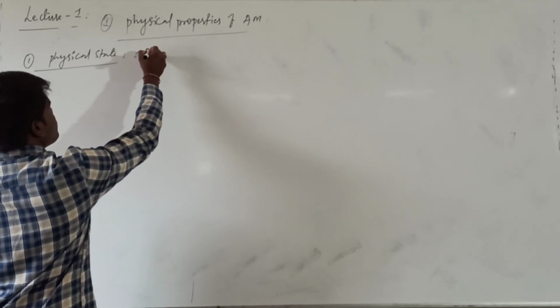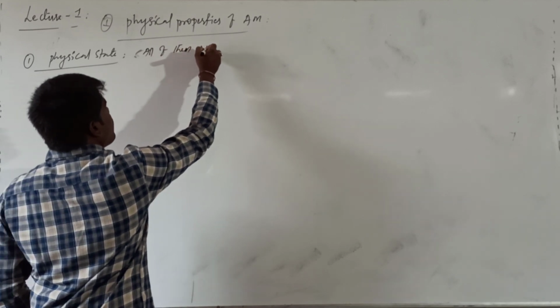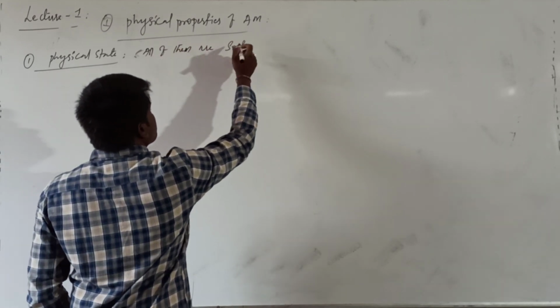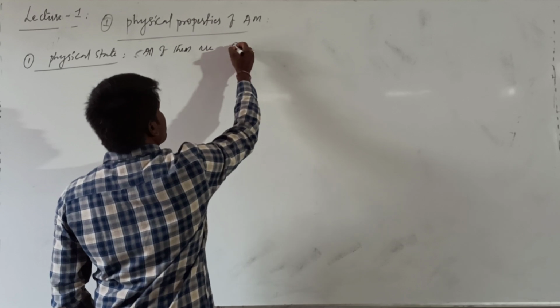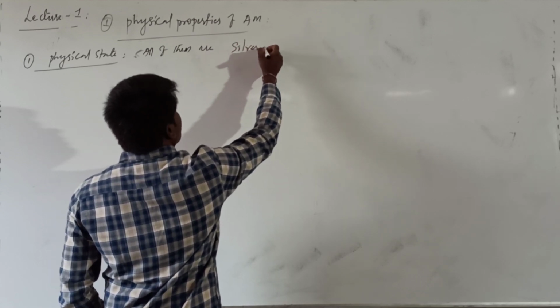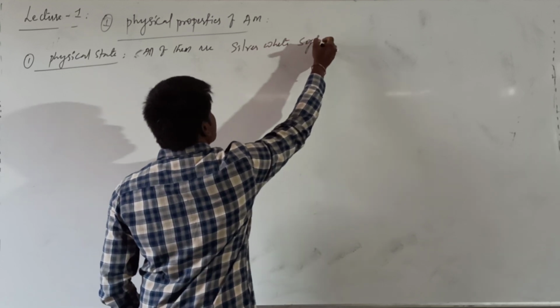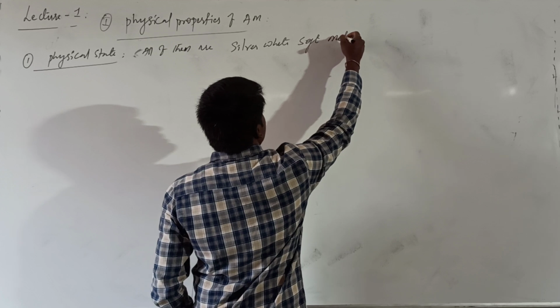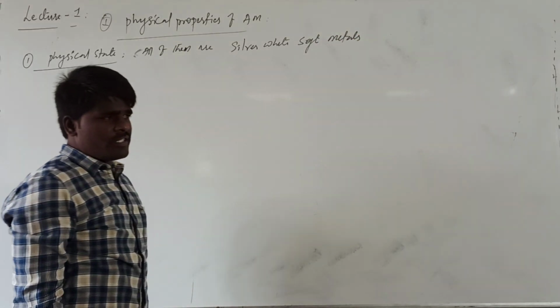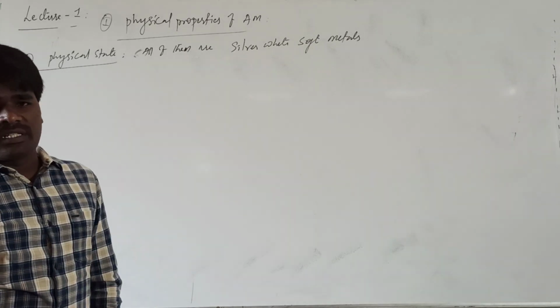All of them are soft, silvery white metals. They are solid in physical state and generally metallic in nature, and they are soft.